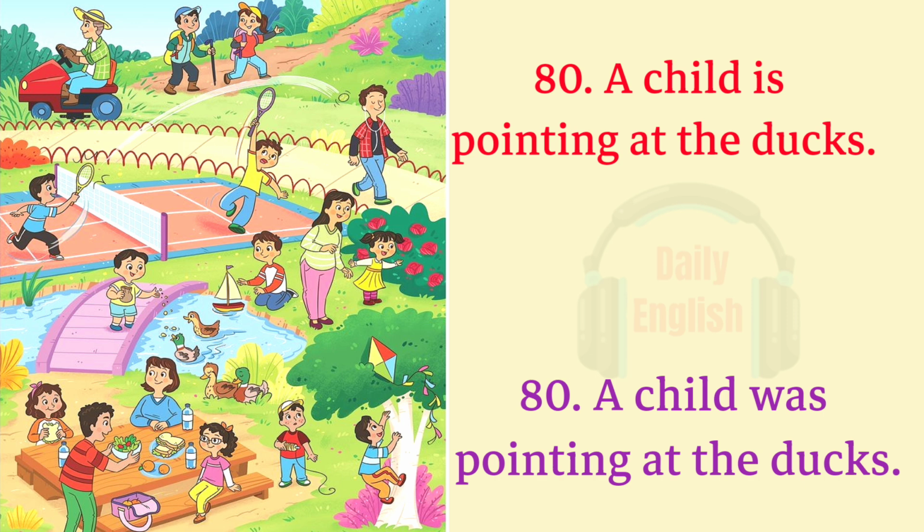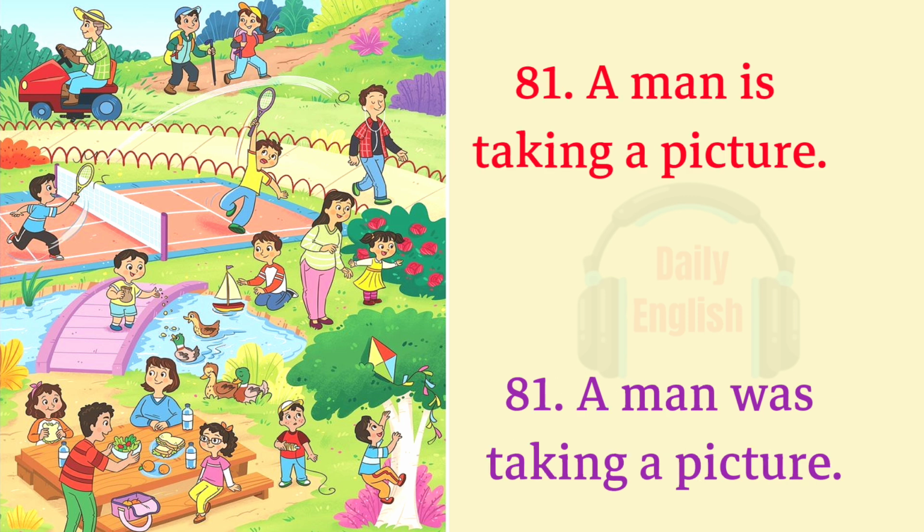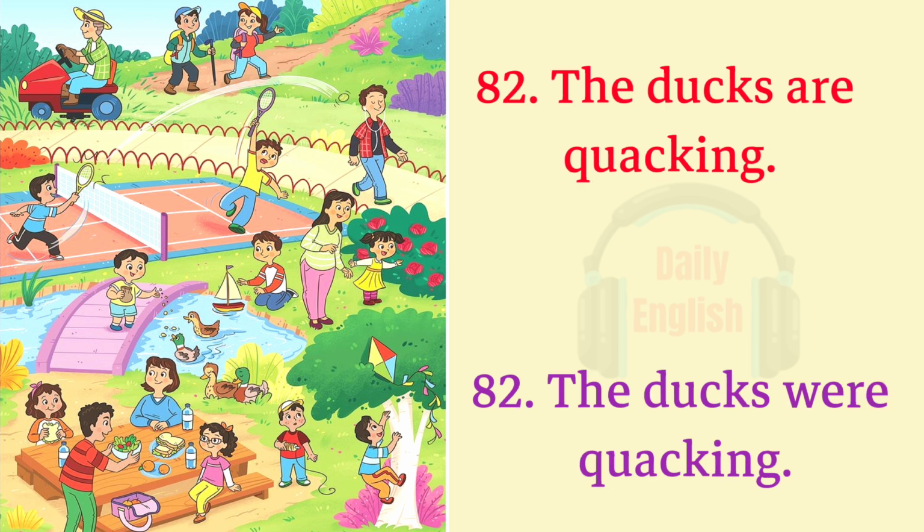80. A child is pointing at the ducks. A child was pointing at the ducks. 81. A man is taking a picture. A man was taking a picture. 82. The ducks are quacking. The ducks were quacking.